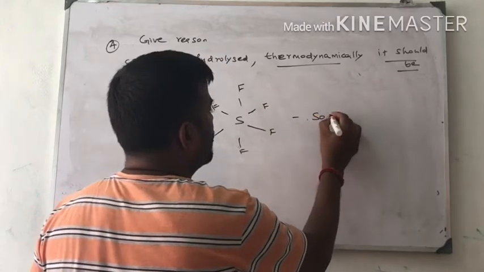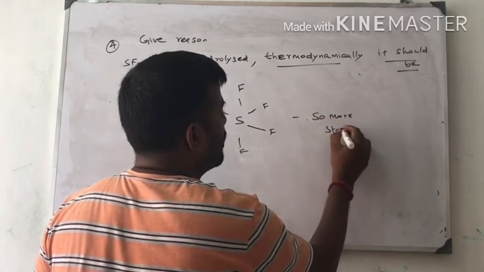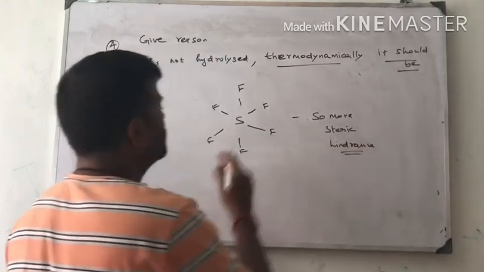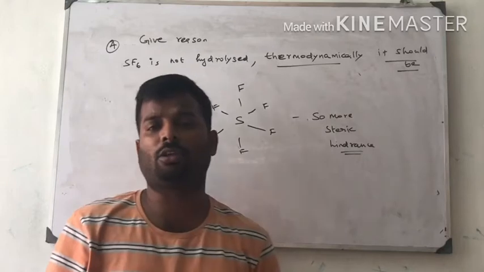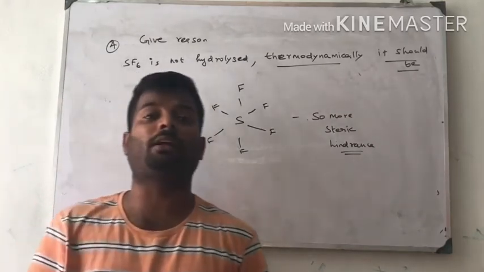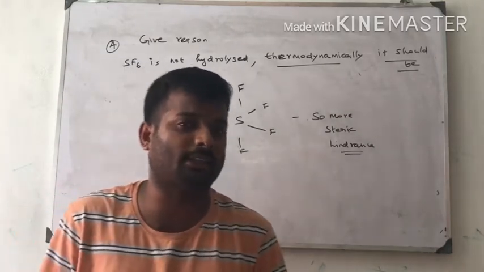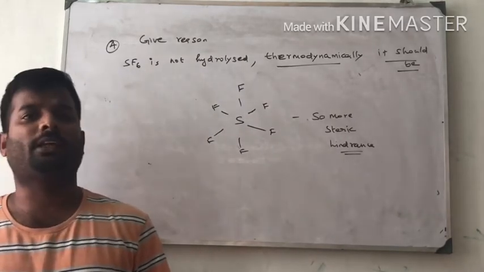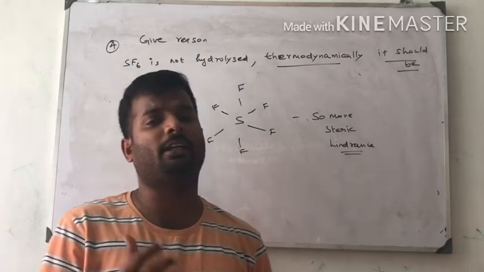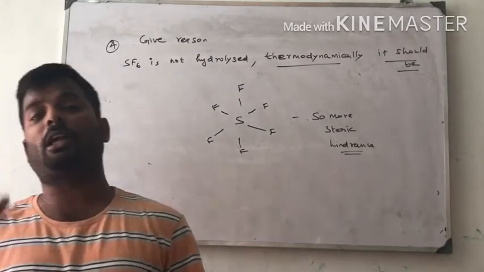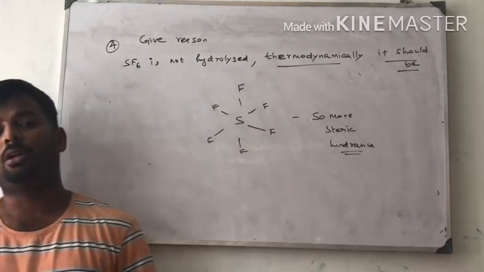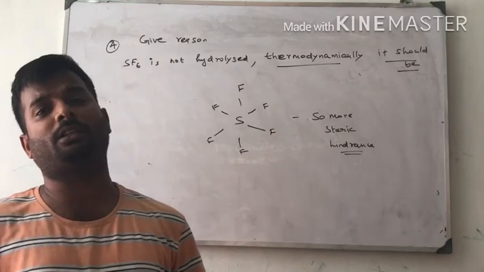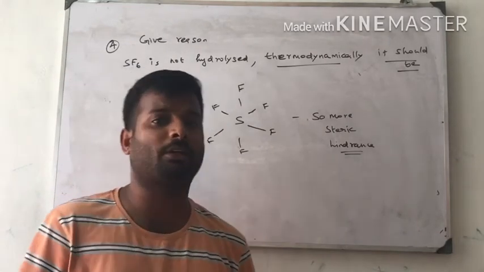So there is more steric hindrance. Steric hindrance is maximum in SF6. So fluorine atoms prevent the water molecule from attacking the sulfur atom. Second reason, fluorine does not have vacant d orbitals to accept the electron donated by the water molecule. These are the two reasons. SF6 under normal conditions is not hydrolyzed, but thermodynamically it should be.